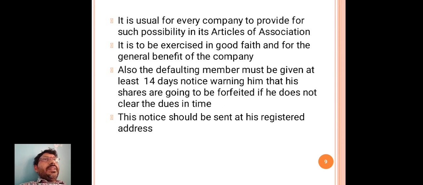So, the secretary of the company has to inform the defaulter at least 14 days before: if you won't pay the money, your shares are going to be forfeited, and there will be no relationship between you and the company. It should be sent to his registered address.